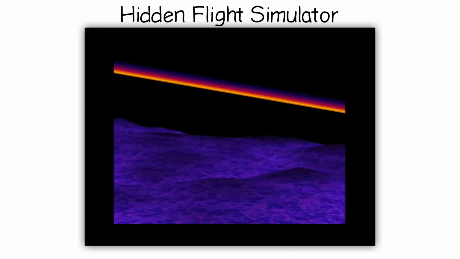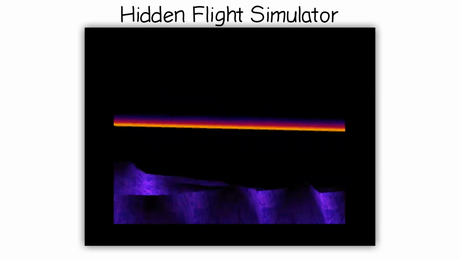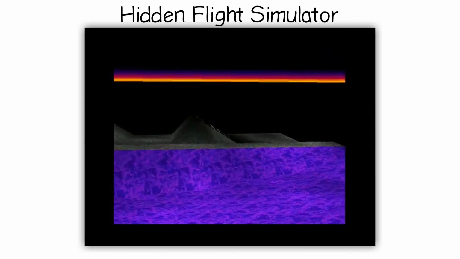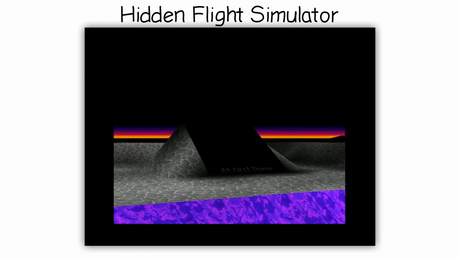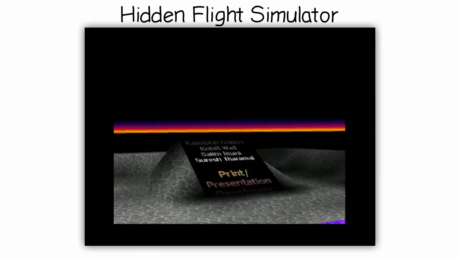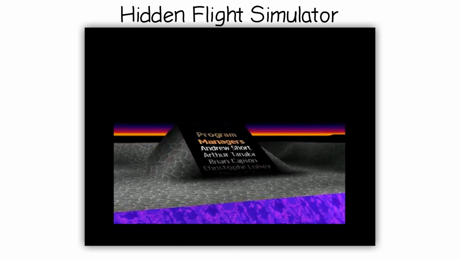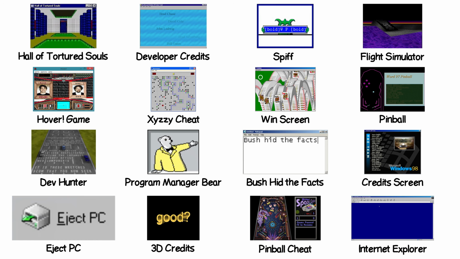A 3D first-person flight engine launches inside Excel. You fly with the mouse over a purple landscape until you find a black monolith, and the names of the Excel 97 team scroll down the side of it. Flight Simulator 98 was in development at the time. The Excel team apparently couldn't help themselves.